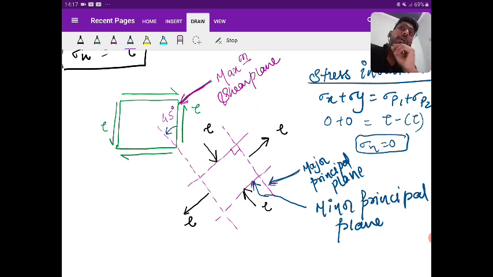Third point. This is valid only for pure shear, not for any other case. Third statement: the normal stress acting on the maximum shear plane is 0. It is constant, but in this case what is the value of the constant? It will be 0. So these three results are very important for the objective.